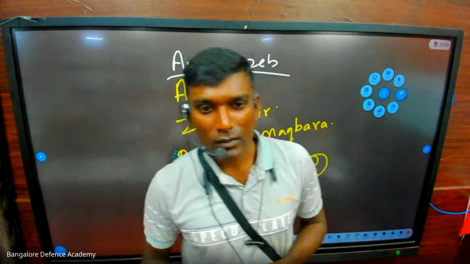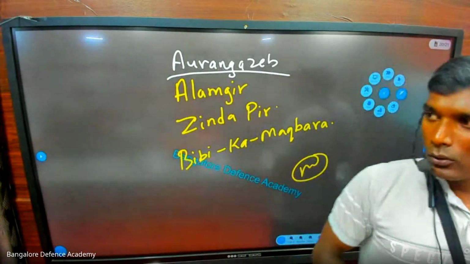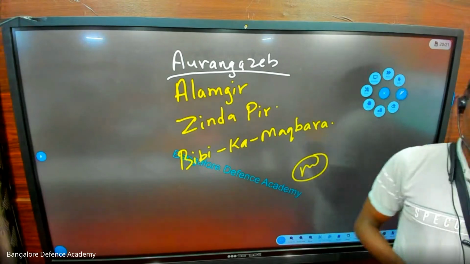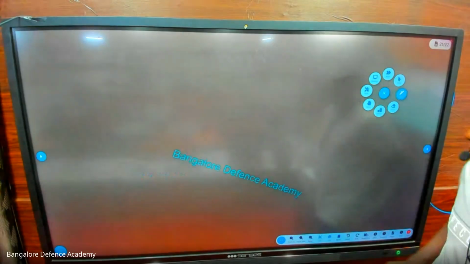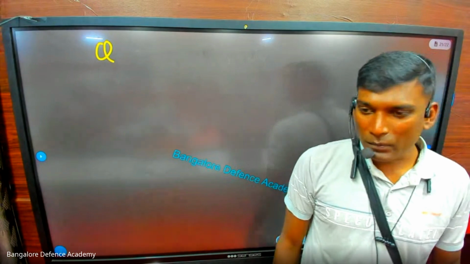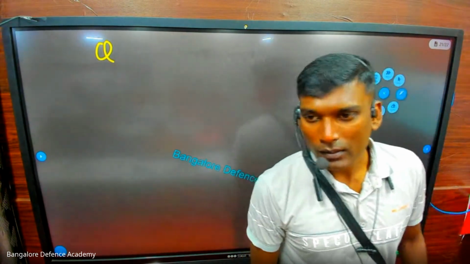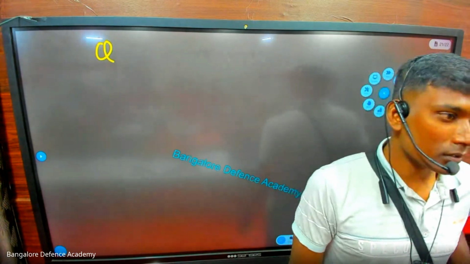Second battle of Tarain, same. Next. Who is the first Muslim king? Qutbuddin Aibak. Who is called Lakhbaksh? Qutbuddin Aibak. Who started the foundation of Qutub Minar? Who died while playing Chaugan? Who built Adhai Din Ka Jhonpra? Qutbuddin Aibak.